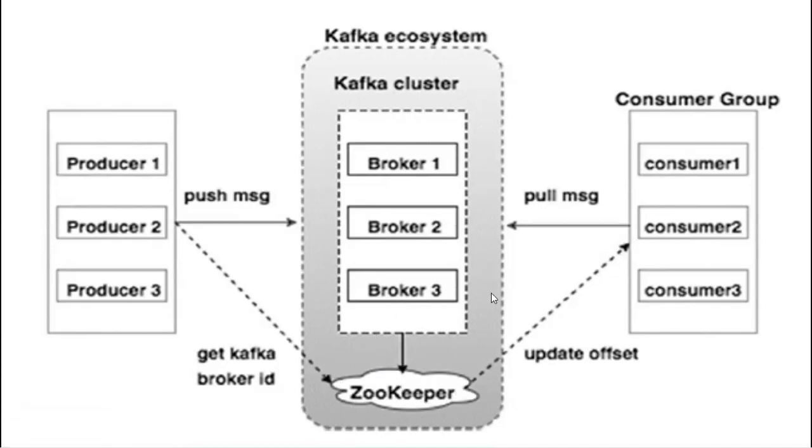When you want to implement Kafka, first you have to run the ZooKeeper. So the first thing is, this is under the Kafka ecosystem. We have the ZooKeeper. For running Kafka, you have to start the ZooKeeper first. Then you have a Kafka cluster. Inside the Kafka cluster, you have a broker. Inside the broker, you have a topic. Inside the topic, you have partition one, partition two, partition three.